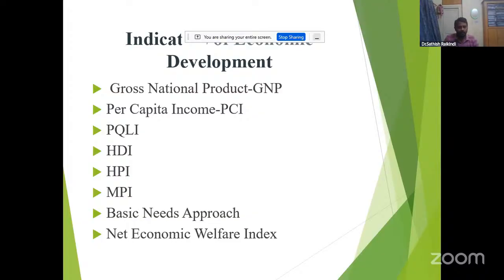Number 8, the Net Economic Welfare index. William Nordhaus and J.S. Tobin formulated the Net Economic Welfare index. What is welfare here?